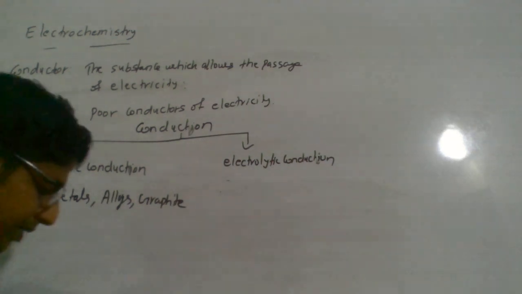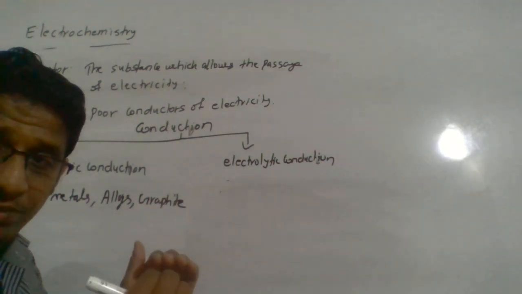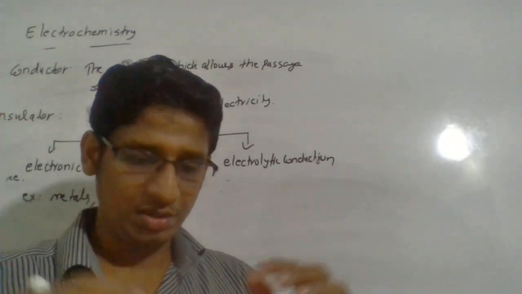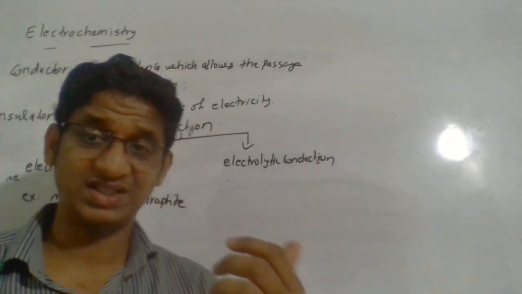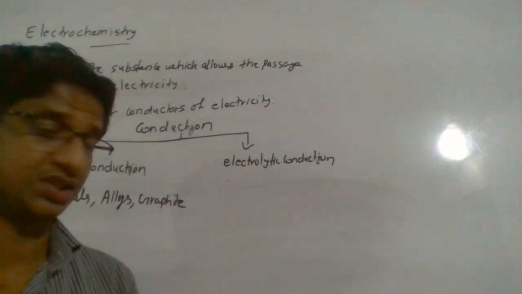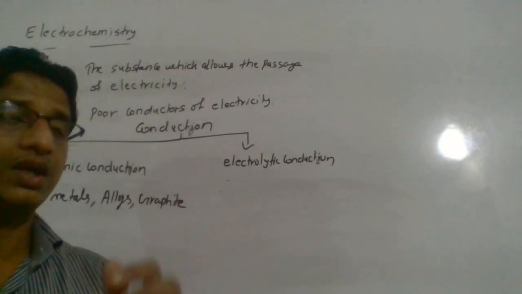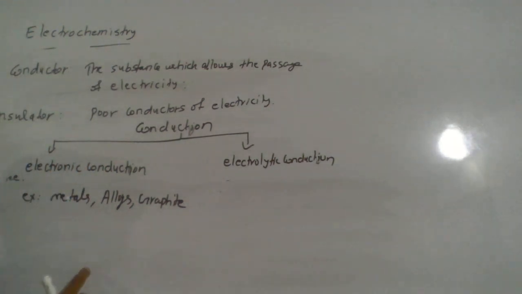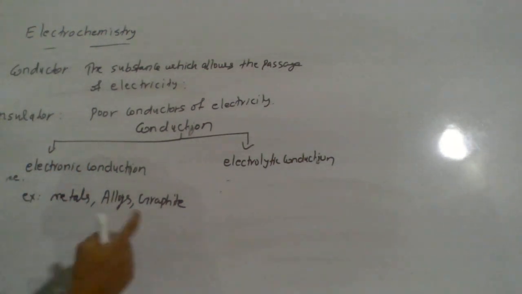Alloys, we know, may be a metal combination when two or more metals are uniformly mixed to form a homogeneous solution, that is a solid solution, or it may be a metal and non-metal combination. So such are the examples for electronic conduction.